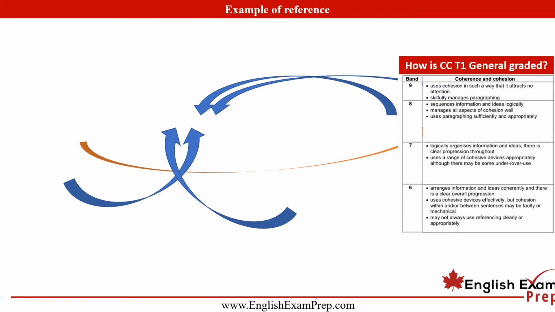And that, of course, goes with that progression throughout. If we're constantly repeating the same words throughout it, it hinders the progression of the sentence, of course, and the topic development as well. So in order to make sure that we are not at a 6, in order to show the examiner that we are very clearly a 7 at a minimum, well, we need to make sure our references are beautiful and perfect.